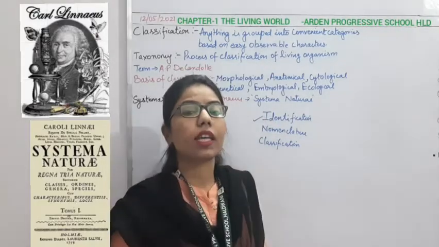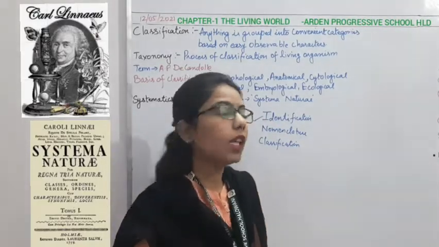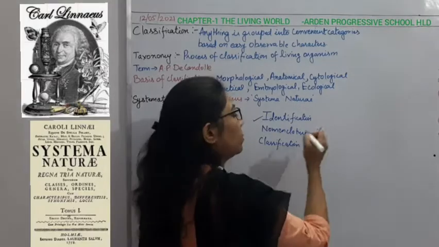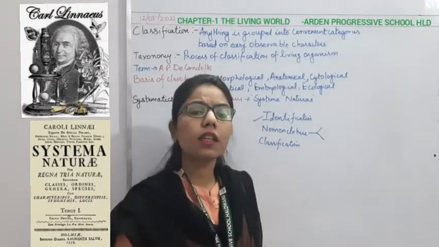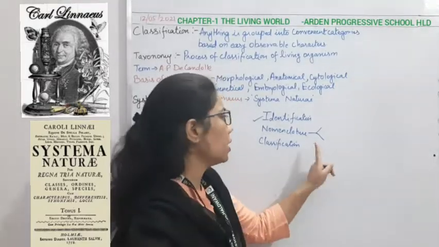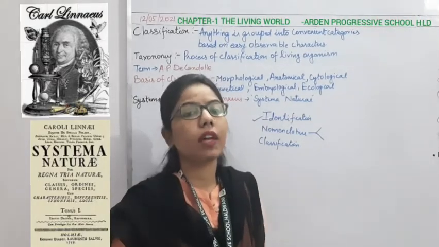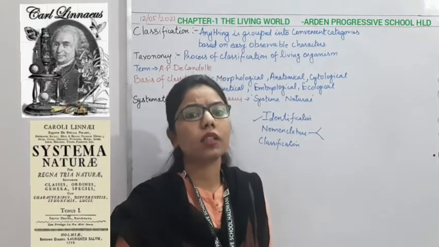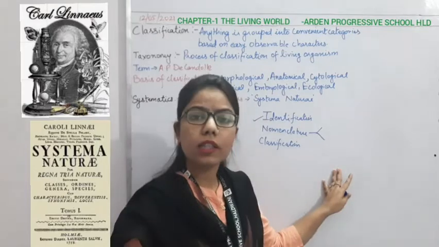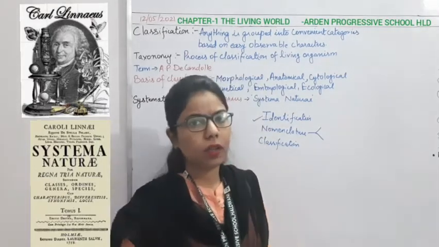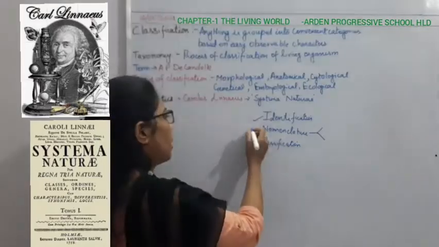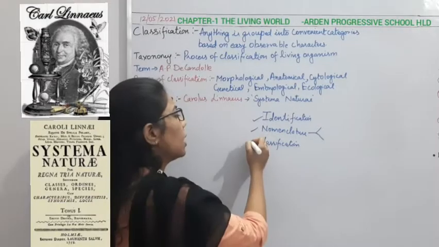Then we assign some name. There may be common naming as well as scientific naming. Under scientific naming, again we have two parts: binomial nomenclature as well as trinomial nomenclature. Up to this part we have covered in the previous lectures.